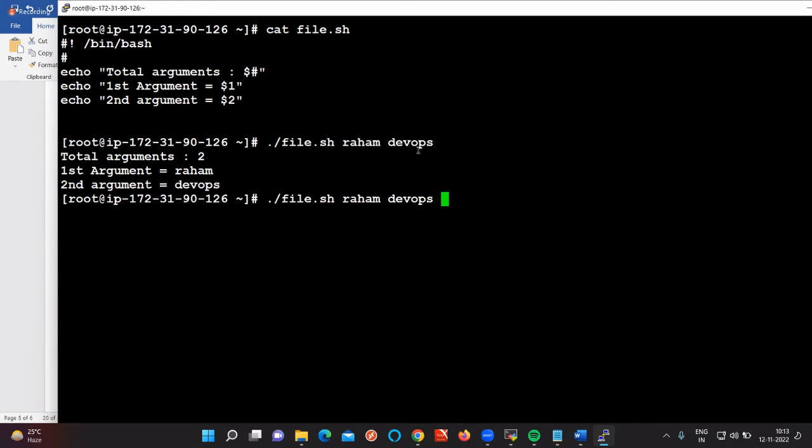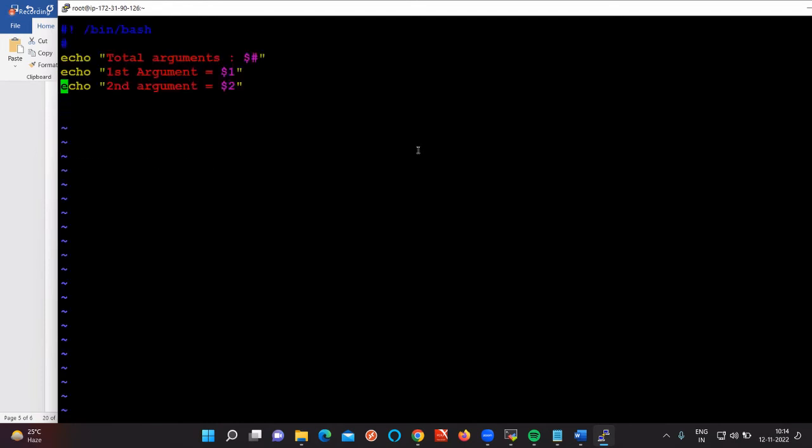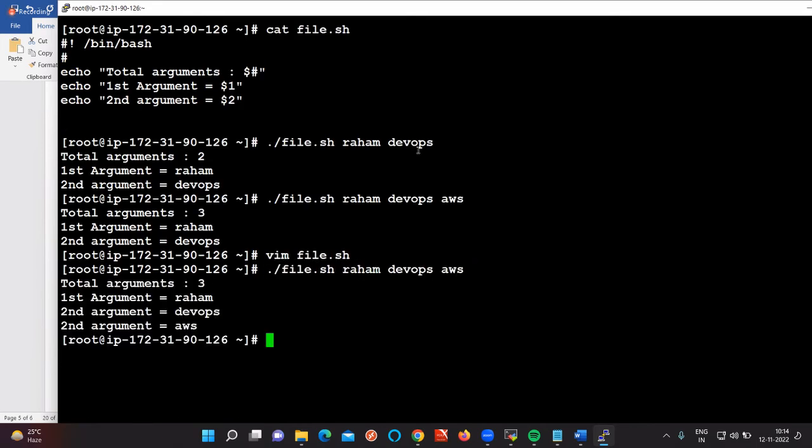For example, if you give one more variable called AWS, the total number of arguments is three, but how many arguments will you print? If I want to print the third variable, we can go to the script and give it like this. Just copy this line with YYP. And lastly, we need to change the $2 to $3. So give this now. Are we getting all three variables?